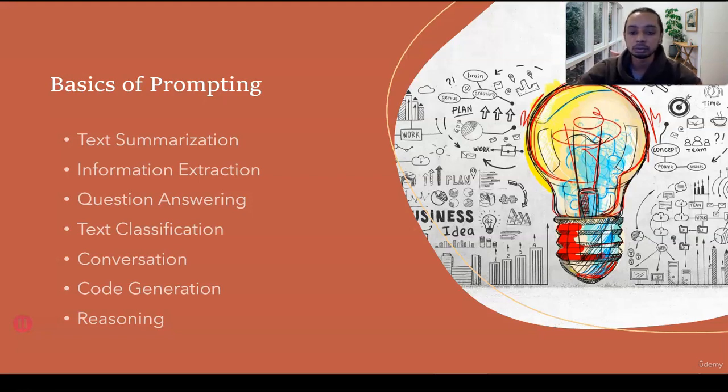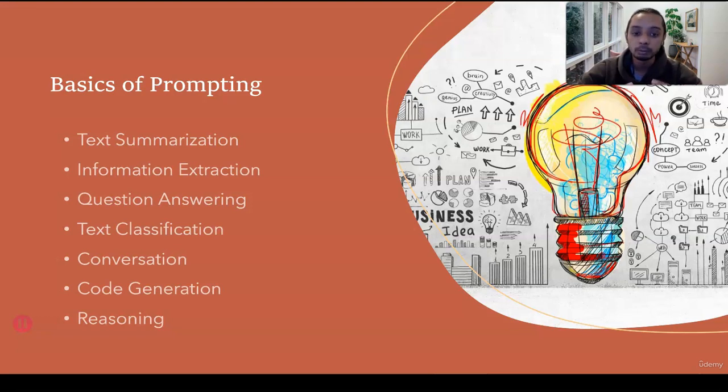Lastly is reasoning. If you have taken any aptitude test or SAT, they specifically test you on critical thinking. If you can think step by step and come up with the reasoning as you go along in the text, ChatGPT 4 specifically is very good at that.